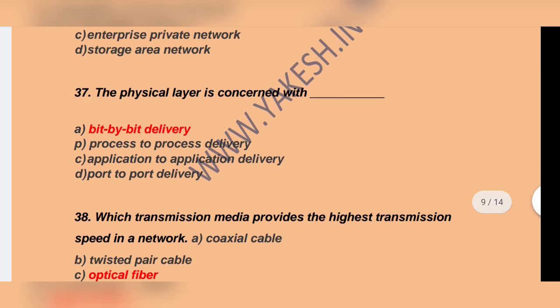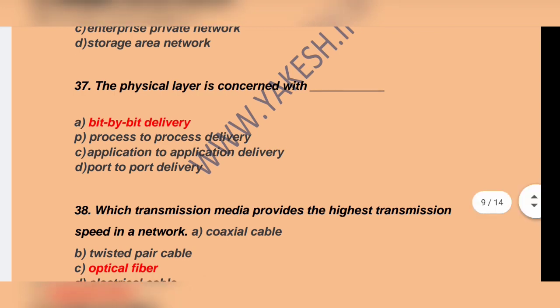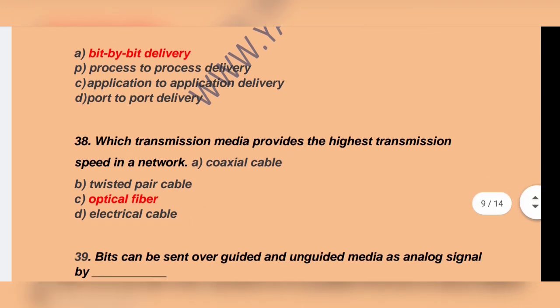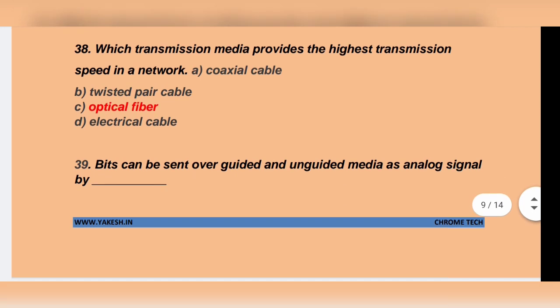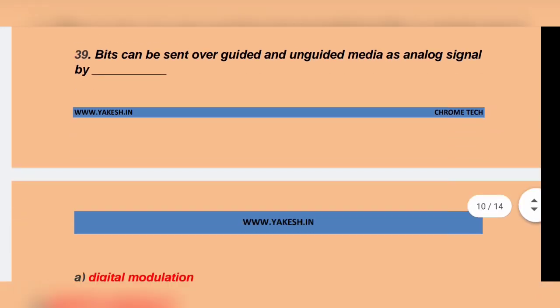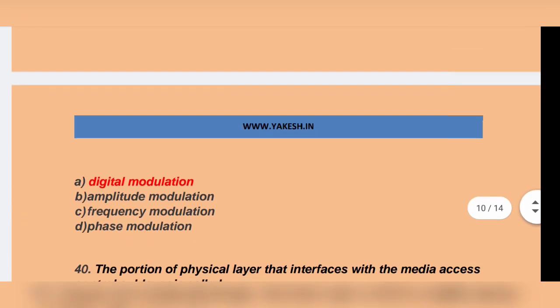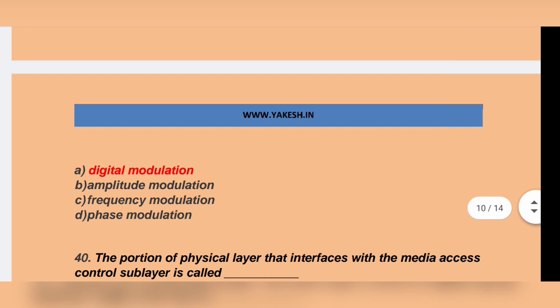The physical layer is concerned with dash. Bit by bit delivery is the correct answer. Option A is the correct answer. Next question. Which transmission media provides the highest transmission speed in a network? Option C. Optical fiber. Bits can be sent over guided and unguided media as analog signal by dash. Option A. Digital modulation is the correct answer.